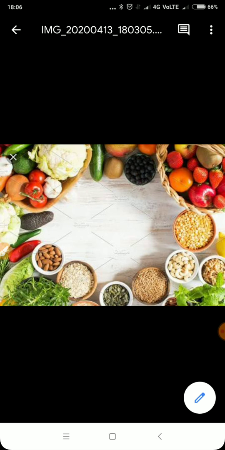Okay, so if I talk about flowers, broccoli, cauliflower, banana flower, pumpkin flower, we eat the flowers of these plants. Alright, leaves: spinach, coriander, cabbage, mustard leaves, we eat mustard leaves as a vegetable, right? Mustard leaves, onion, these are the leaves which we used to eat. Okay, so we eat different plant parts.